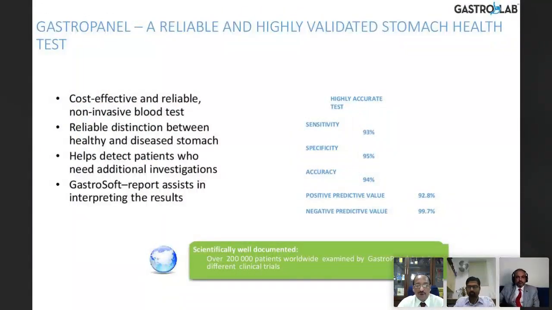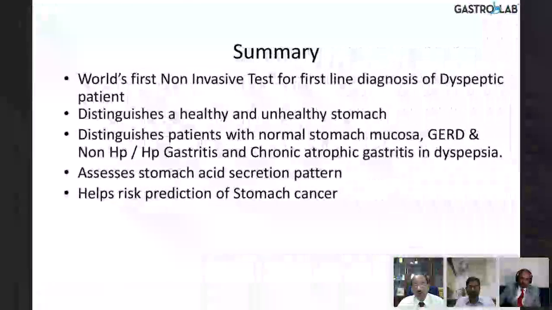I'm sure Dr. Himanshu is going to speak about this, but nevertheless, lots of studies globally, 200,000 patients have been examined worldwide on the GastroPanel, in different clinical trials, all published. These are all scientific, well-documented data. You see a sensitivity of 93%, specificity of 95%, accuracy of 94%, positive predictive value of 92%, and negative predictive value nearing 100%. Amazing sensitivity, specificity, accuracy, positive and negative predictive values. I've not seen any tests reaching this level in clinical trials. So it's really heartening to know that we have a good tool in our hands.